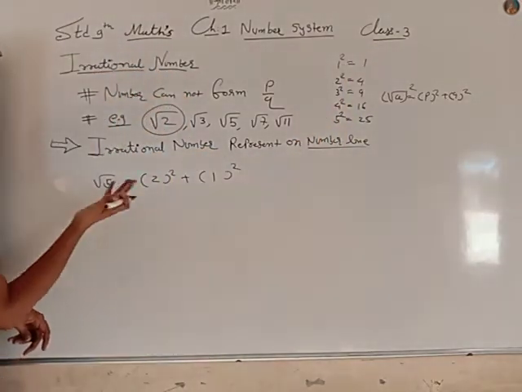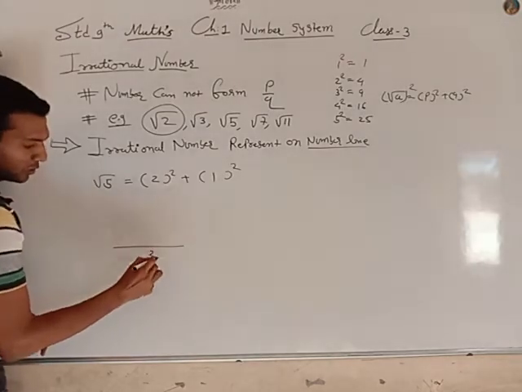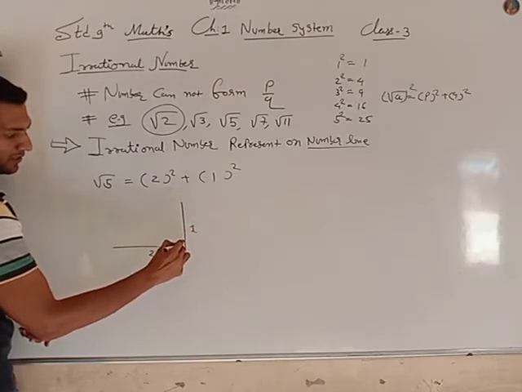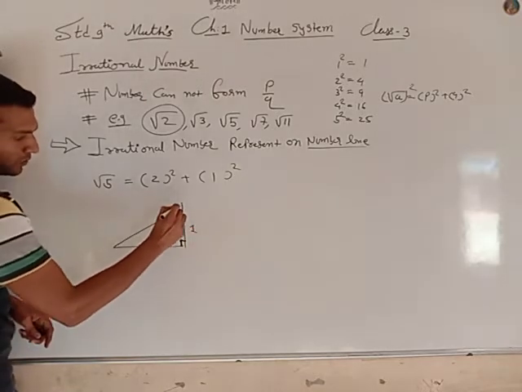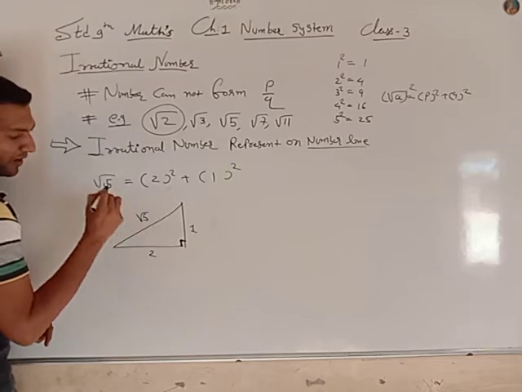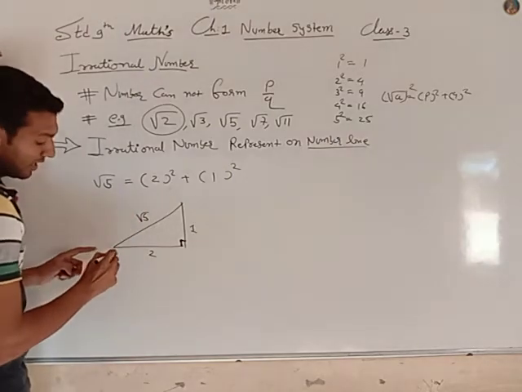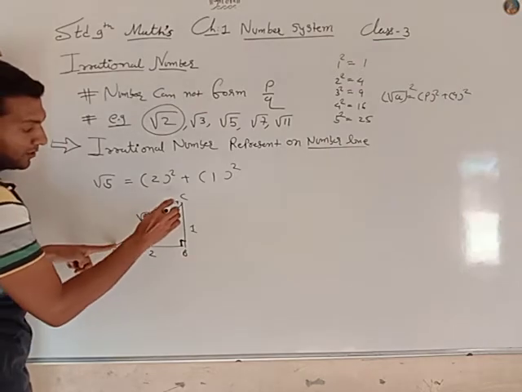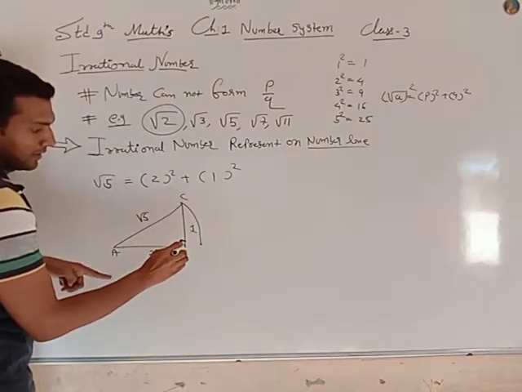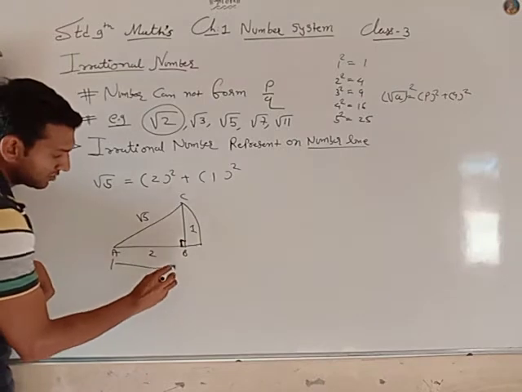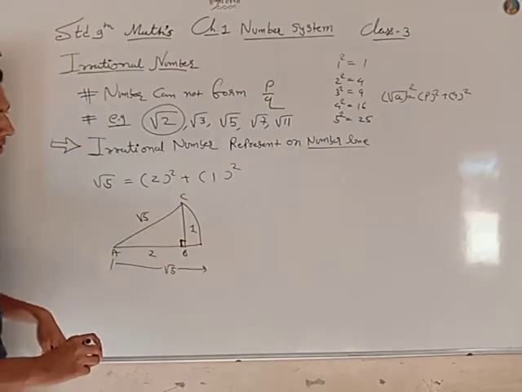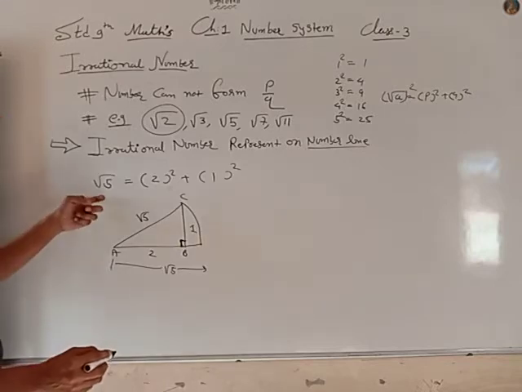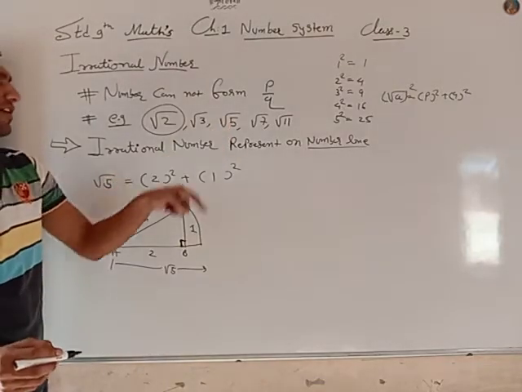Okay, fine. You can draw 2 centimeters, again 1 centimeter with an angle of 90. Draw the hypotenuse, and the length of the hypotenuse is root 5. A, B and C, consider A as the center and draw the arc, and the length of this line segment is also root 5. Okay, so root 5 is done.